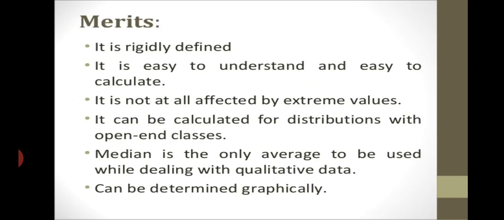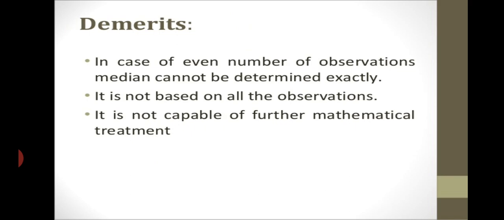Next, the merits. It is rigidly defined. It is easy to understand and easy to calculate. It is not at all affected by the extreme values. It can be calculated for distributions with open-end classes. Median is the only average to be used while dealing with qualitative data. It can be determined graphically. Demerits: in the case of an even number of observations the median cannot be determined exactly, it is not based on all observations, and it is not capable of further mathematical treatment.